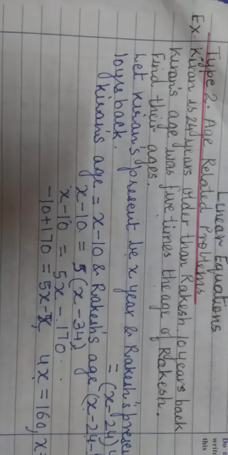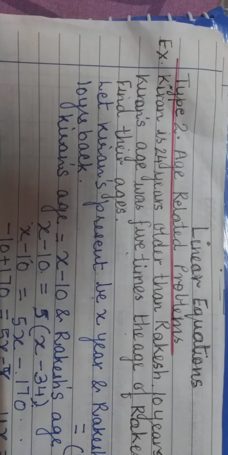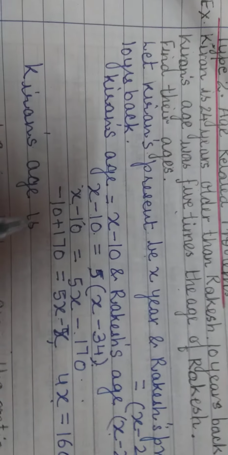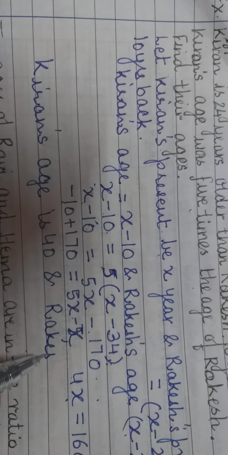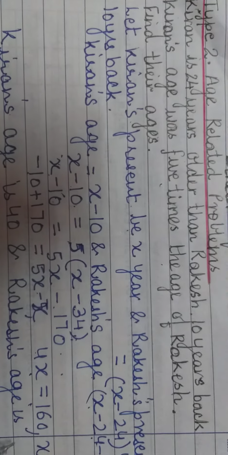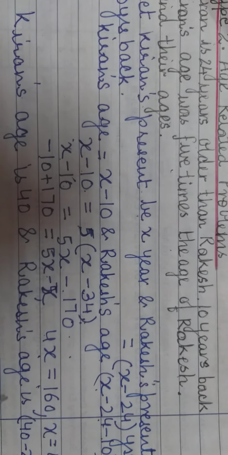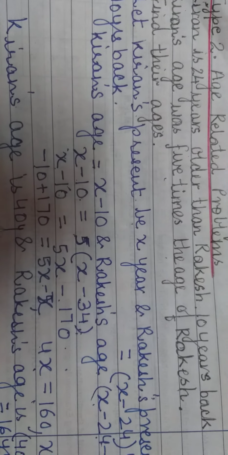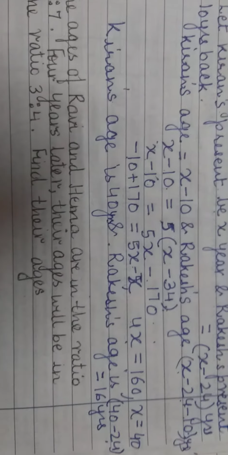Right. So what is Kiran's present age? So Kiran's age is 40 and Rakesh age is, it is x minus 24. So it is 40 minus 24. How much will it be? It will be 16 years. So Kiran is 40 years and Rakesh is 16 years. Clear to you? Ago means it will be minus.